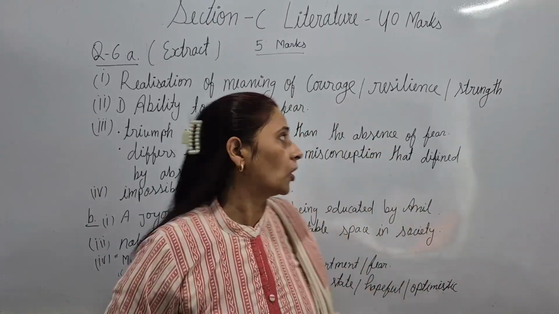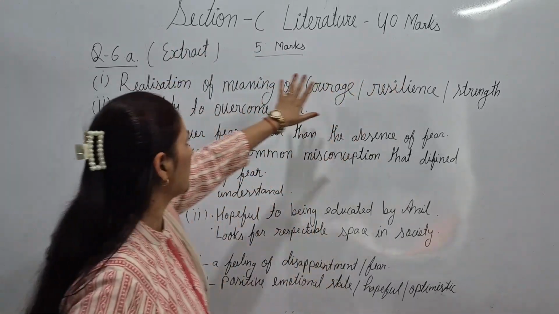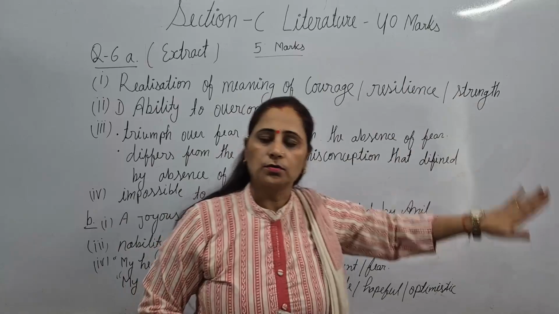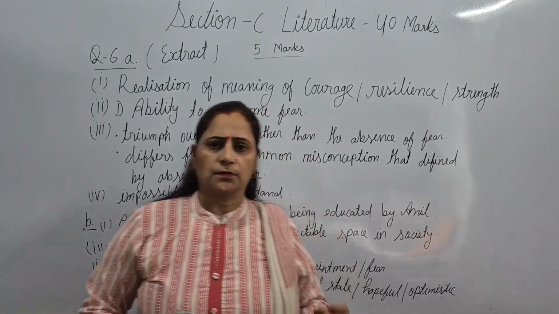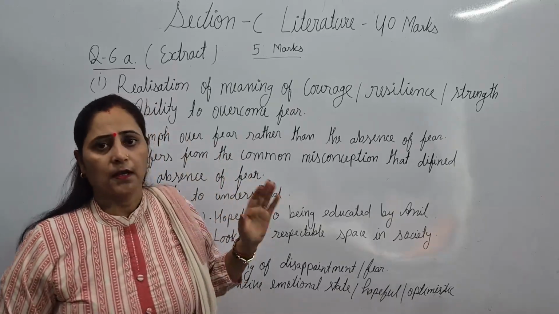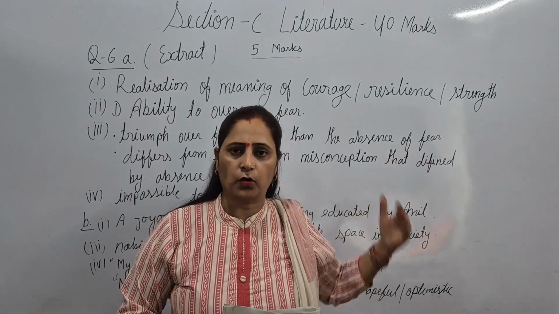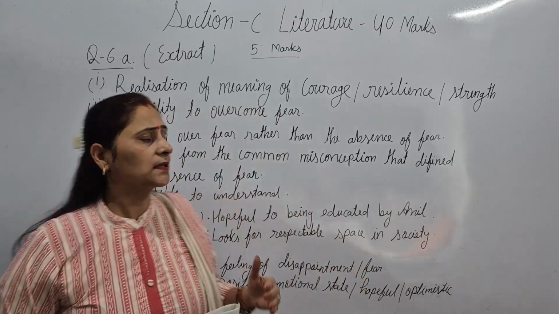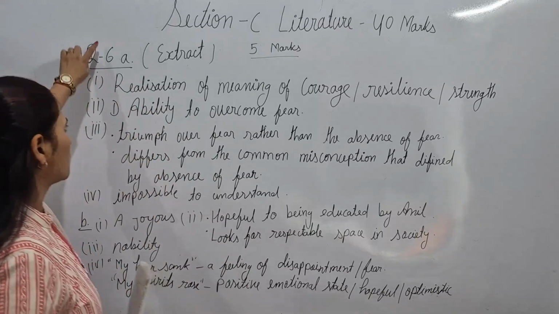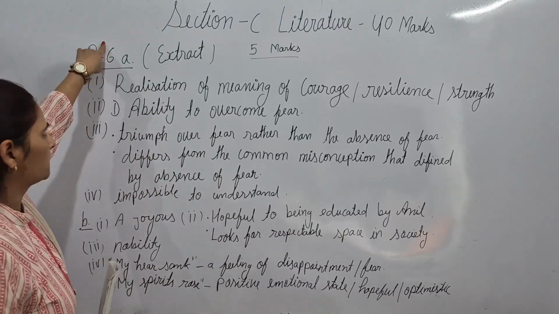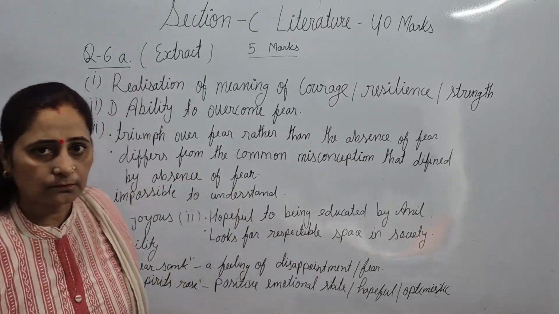Now we are going to solve the literature part, section C, for 40 marks. As you can see here, we are going to solve section C. The solution for question 3, the grammar part, I have given you. For questions 4 and 5, creative writing skill, I have uploaded a separate video. If you haven't watched it, you can go and watch it, and by following all the steps according to the format, you will get the marks. So the literature part starts from question 6. Questions 6 and 7 are story-based questions for 5 marks each. Okay.